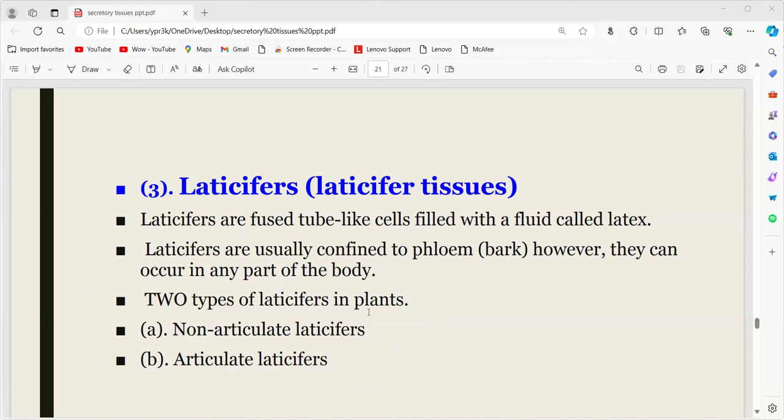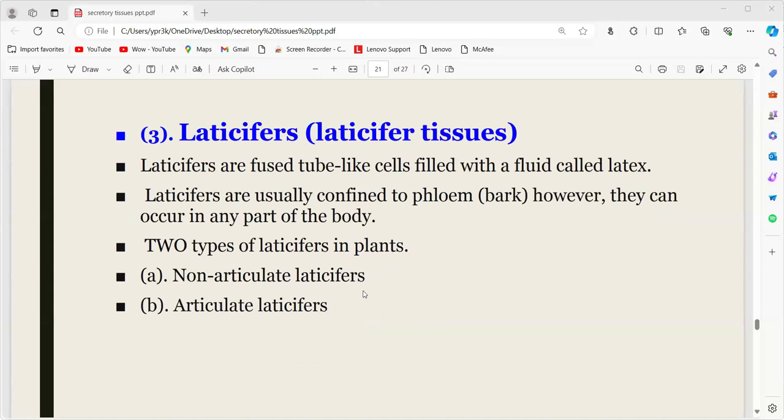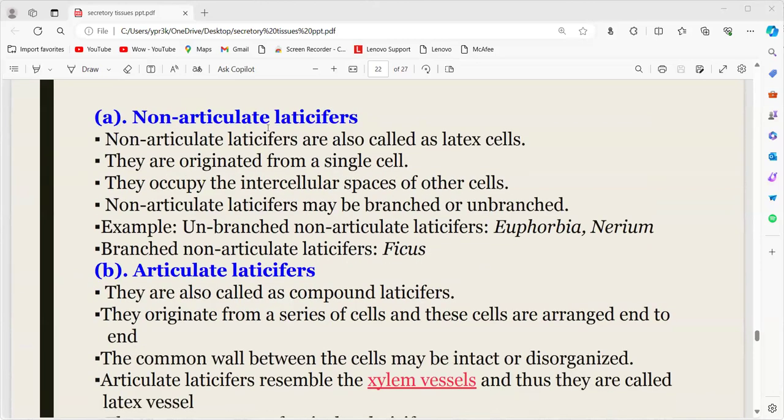Laticiferous tissue in plants is again of two types: non-articulated and articulated laticiferous. So first one is the non-articulated laticiferous. These non-articulated laticifers are called latex cells because they secrete the latex. They originate from a single cell and occur in the intercellular spaces of the other cells. Non-articulated laticiferous may be branched or unbranched. Examples for unbranched non-articulated laticiferous are Euphorbia and Nerium. Branched non-articulated laticiferous is seen in Ficus.